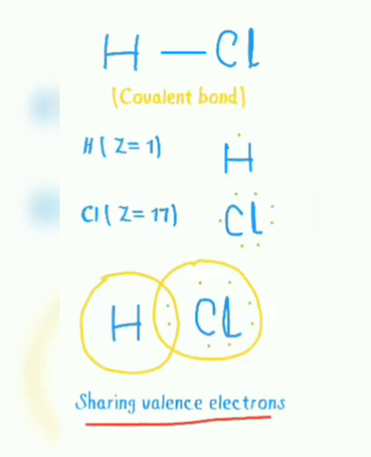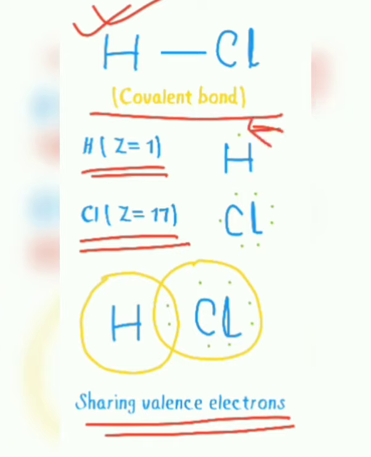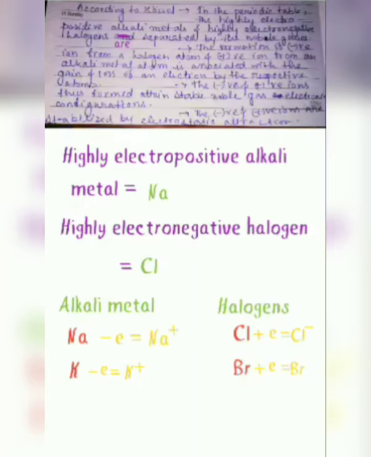Here we take sharing of valence electrons. Example of sharing valence electrons: we take a covalent bond like HCl. Here hydrogen has atomic number 1 and chlorine has atomic number 17. So this is the Lewis symbol of hydrogen. Here the outermost shell of hydrogen has 1 electron and chlorine has 7 electrons, and after sharing, both attain the electronic configuration of a noble gas. Chlorine fulfills its 8 electrons and hydrogen fulfills 2 electrons like helium, and chlorine is like argon.